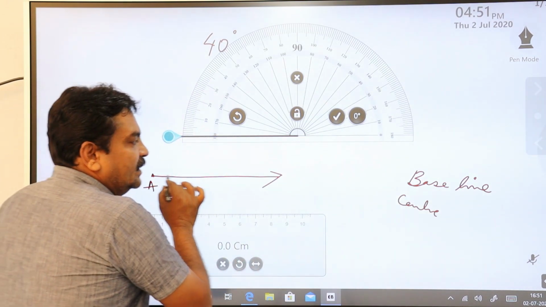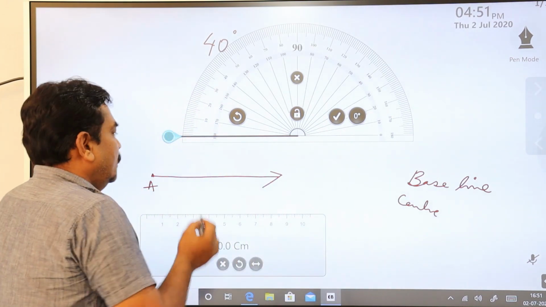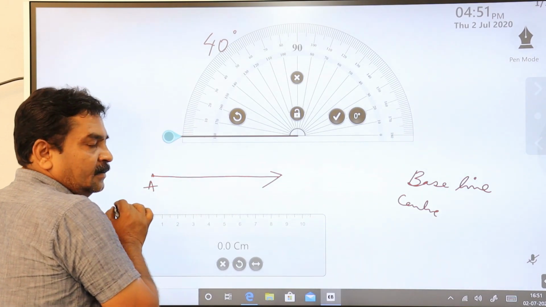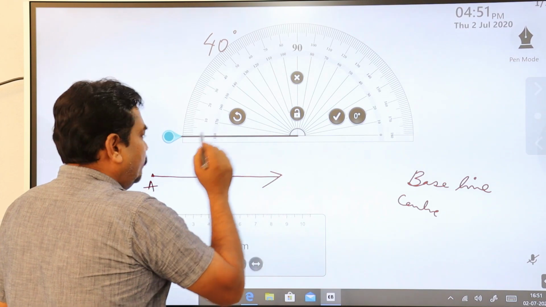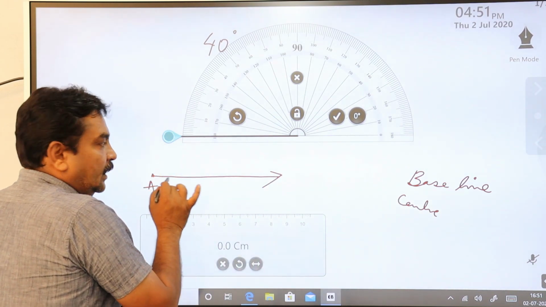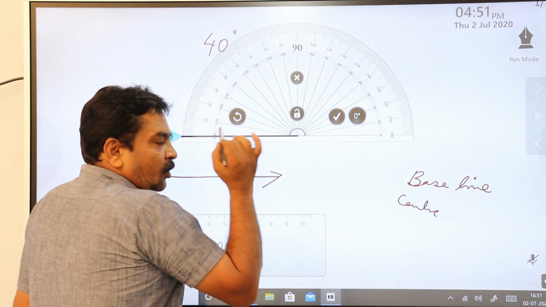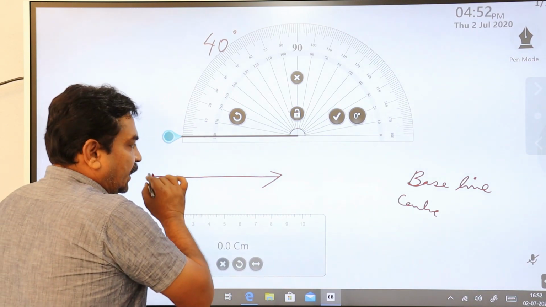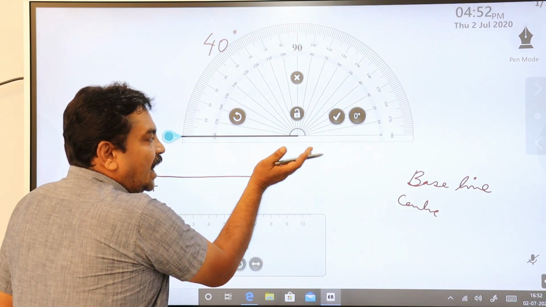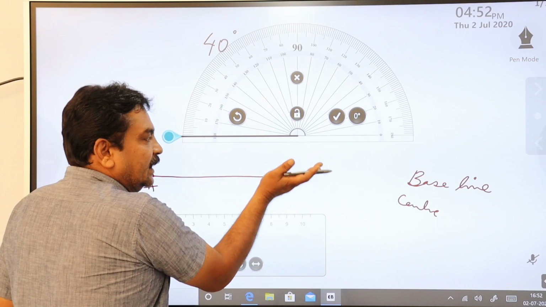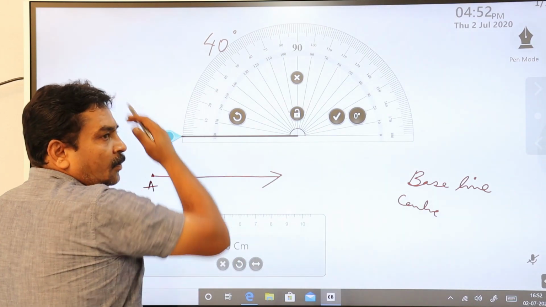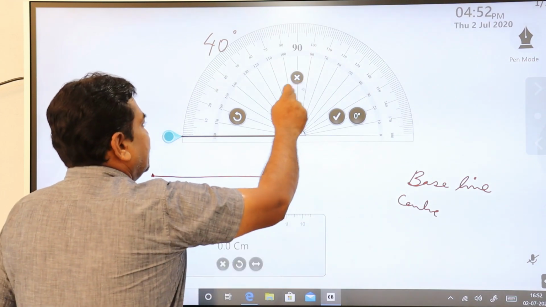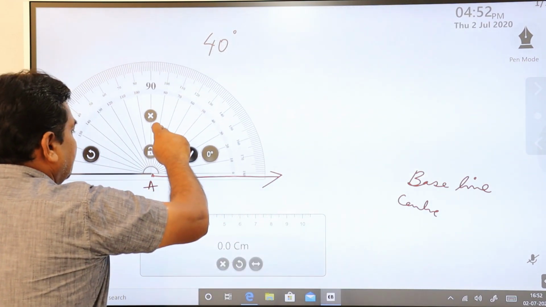Suppose the ray is in this direction and the vertex is here. Then you coincide your center point on the vertex, and according to the direction of the ray, start measuring degrees from this ray direction onwards. I'll keep this here and coincide it.